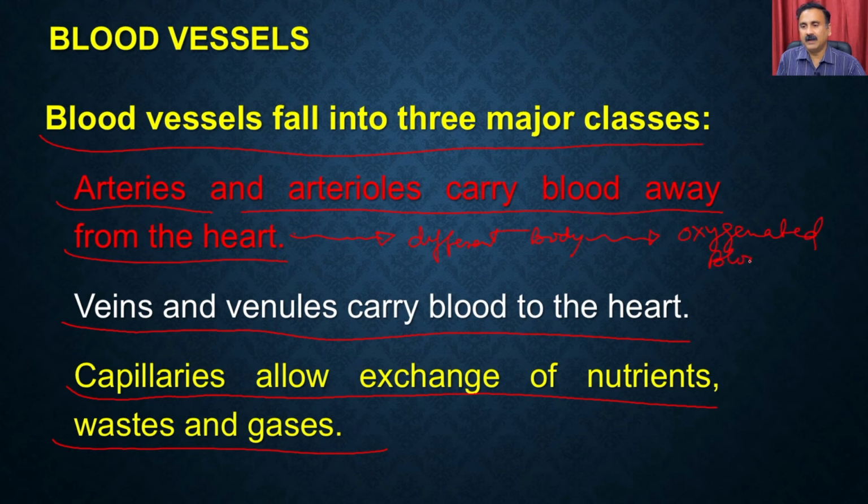There are exceptions, which we will discuss later on anyway. Then we have the veins and venules, which carry the blood from the different parts of the body to the heart.